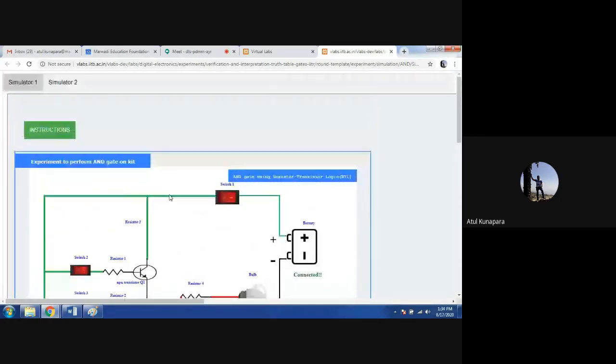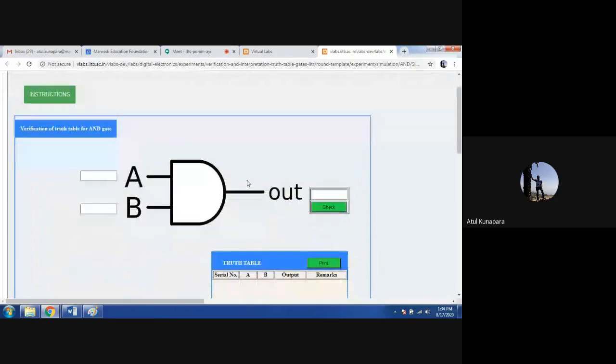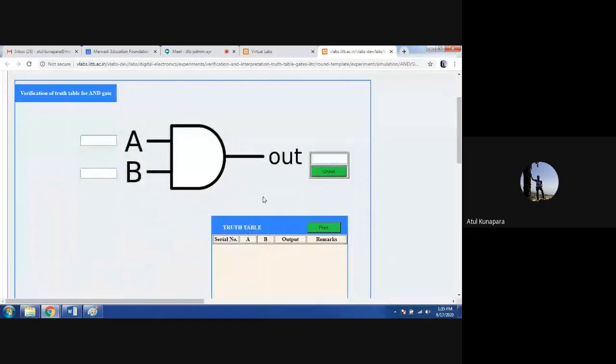Another way of performing this is in the simulator: there are two tabs, simulator 1 and 2. When I click on simulator 2, you will see another part of the simulation. Here you have to check your truth table with this circuit.